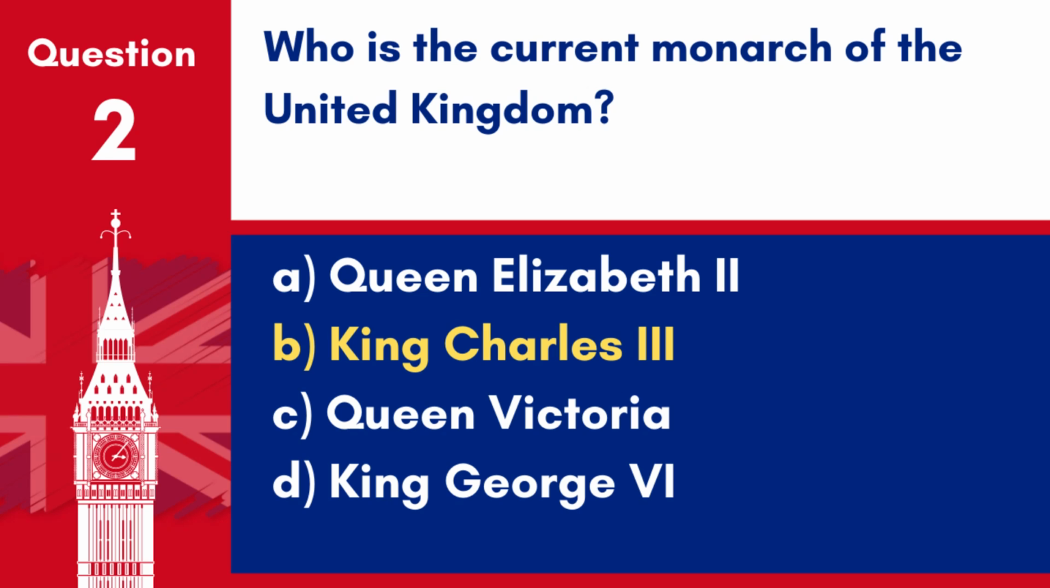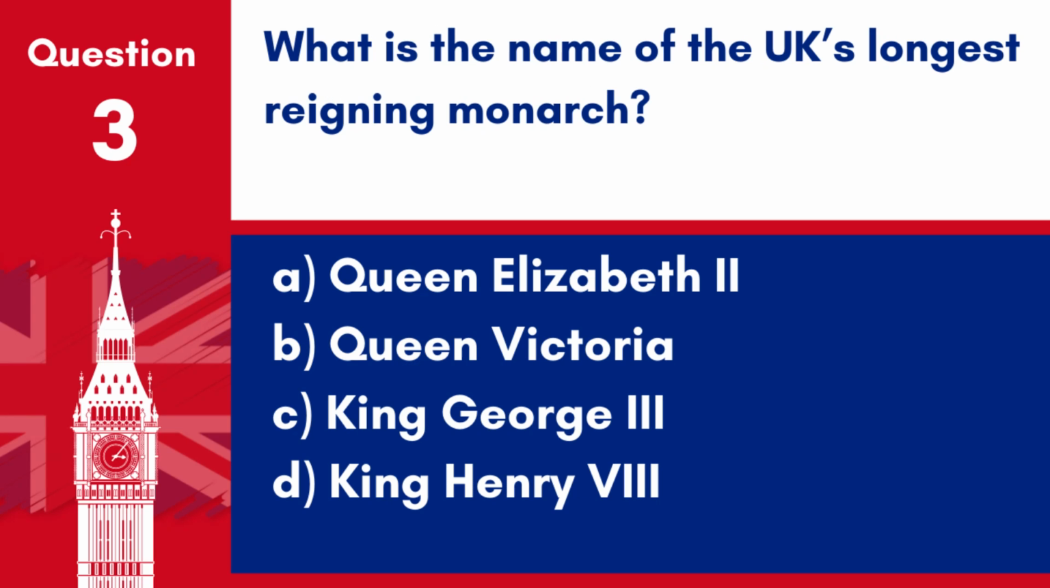after Queen Elizabeth II. Question 3. What is the name of the UK's longest reigning monarch? A. Queen Elizabeth II. B. Queen Victoria. C. King George III. D. King Henry VIII. Answer: A. Queen Elizabeth II. Queen Elizabeth II was the longest reigning monarch in British history, serving from 1952 until her death in 2022.